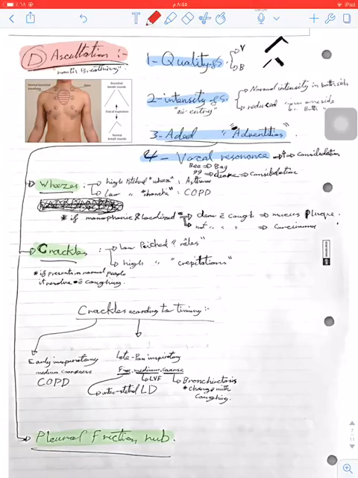In respiratory auscultation, we need to check 4 things. First is quality of sound. It can be either vesicular or bronchial. Vesicular is longer in inspiration and there is no gap. Here there is a gap and it's equal.